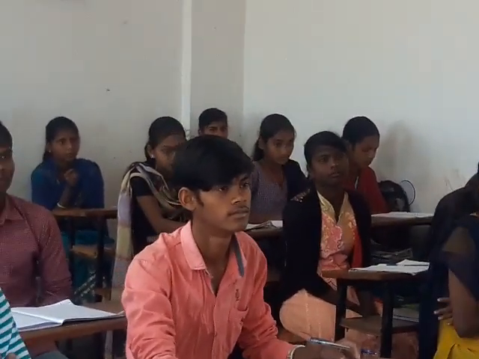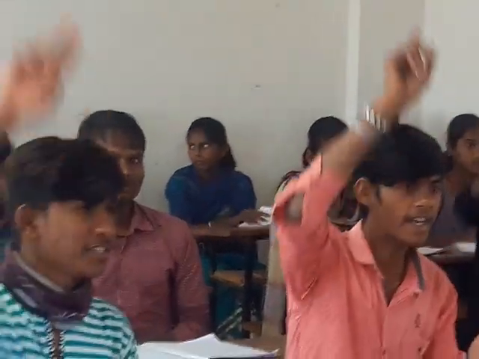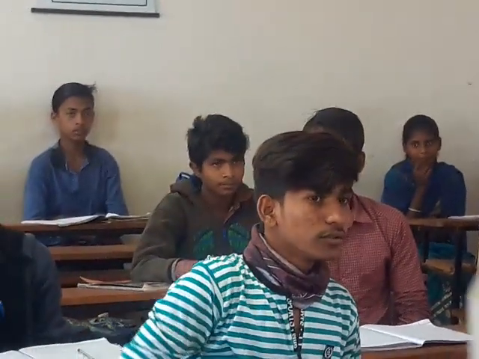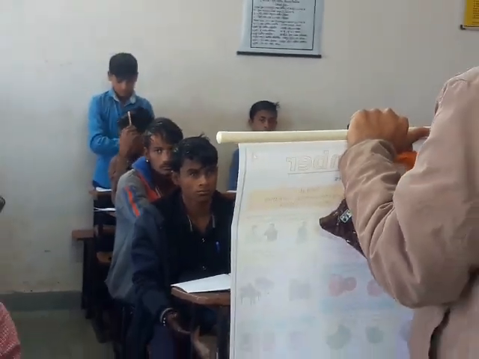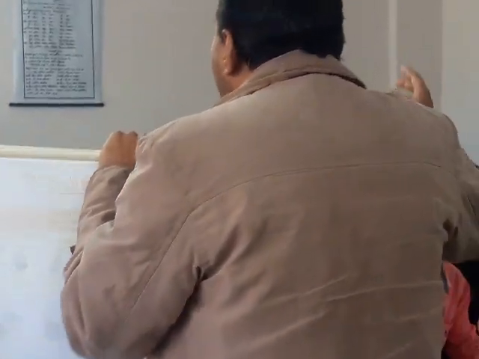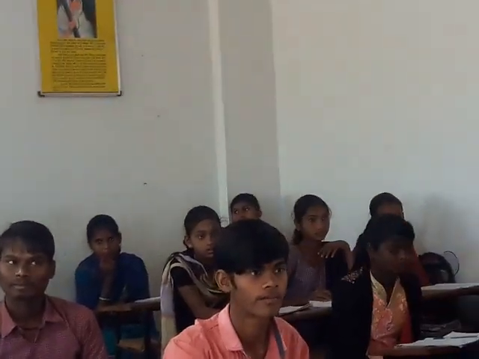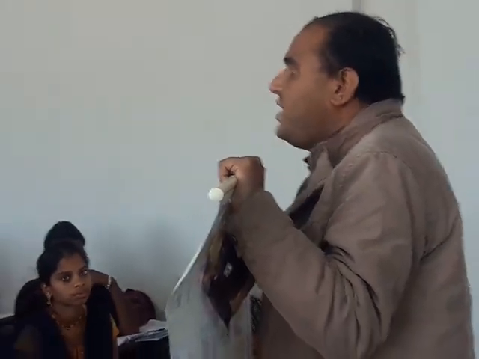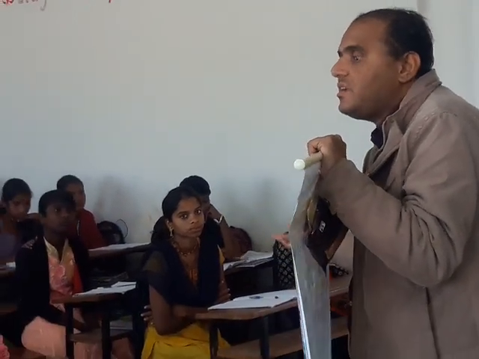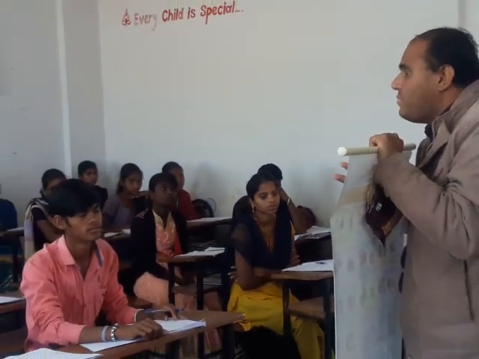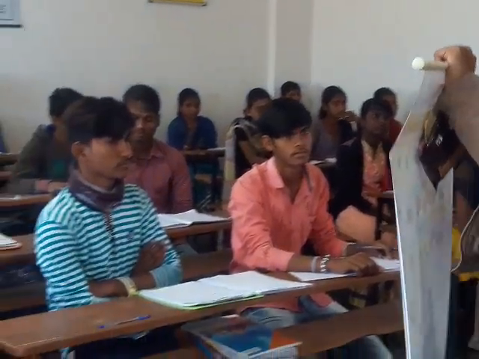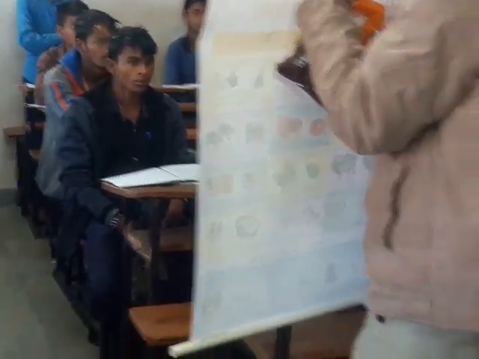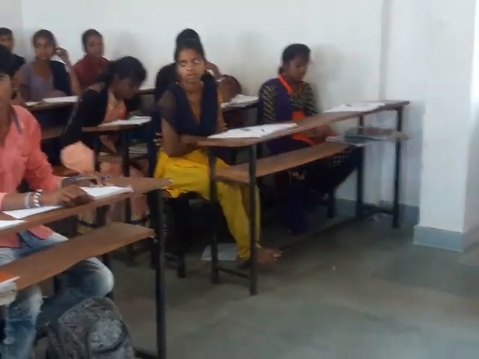So now next, the second one. Who will read the next one? The baby is playing. So my dear students, if y comes at the end of the noun, then y would be removed and it would be changed to ies. So baby would be changed into babies. What will be the right answer? Mehul. The babies are playing. Good boy. Please sit down.